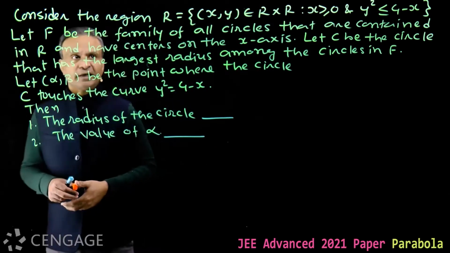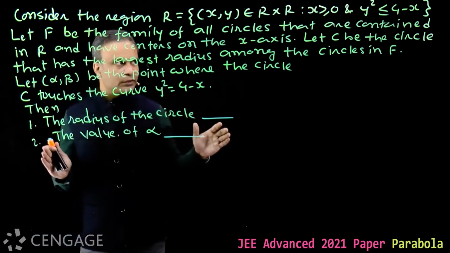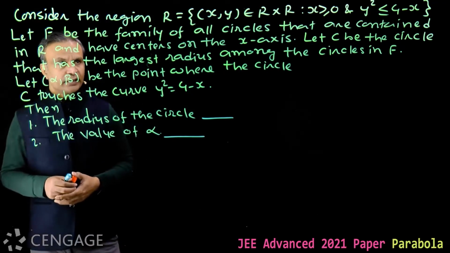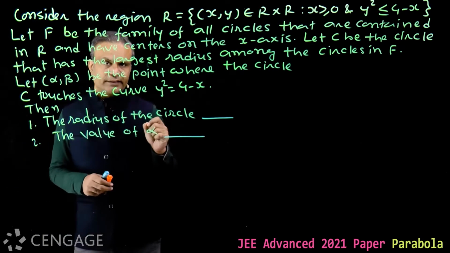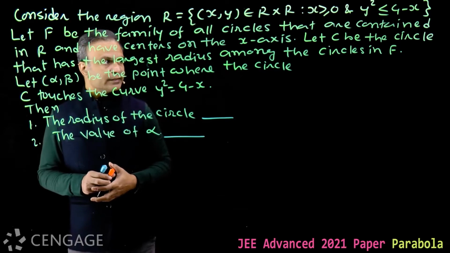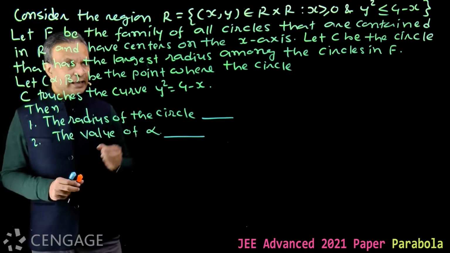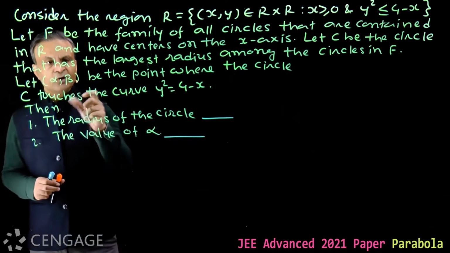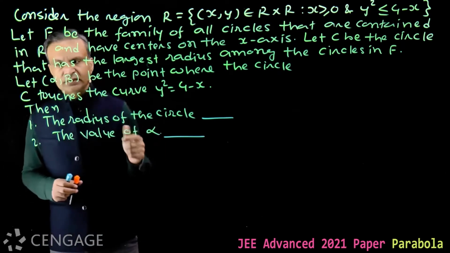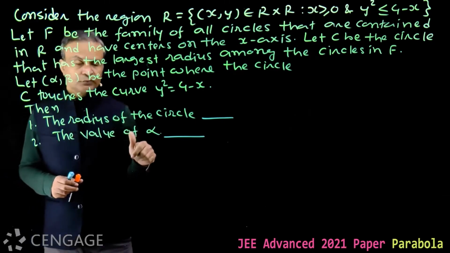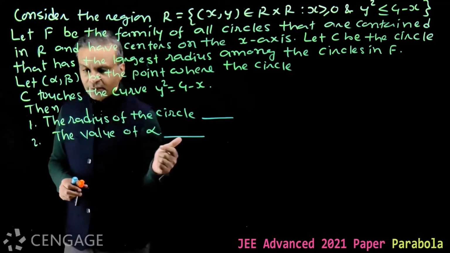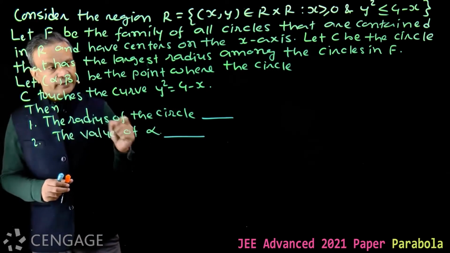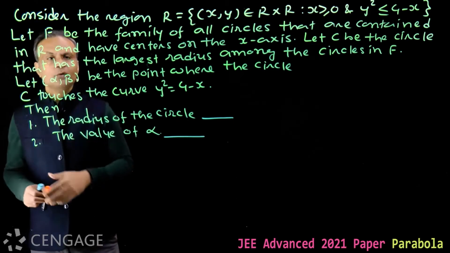Let F be the family of all circles that are contained in R and have centers on the x-axis. Let C be the circle that has the largest radius among the circles in F, and let alpha comma beta be the point where the circle C touches the curve y square is equal to 4 minus x. Then we have to find the radius of the circle and the value of alpha.